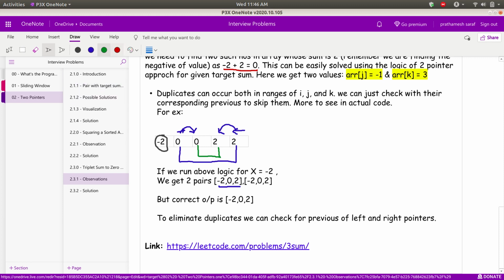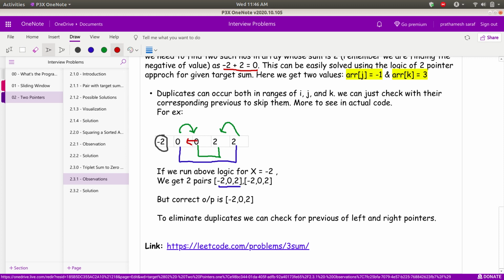Whenever we increment and decrement the pair of pointers after we have found the sum, we can check with the previous. Now once I have incremented my left pointer and decremented my right pointer, I can check my previous value here.